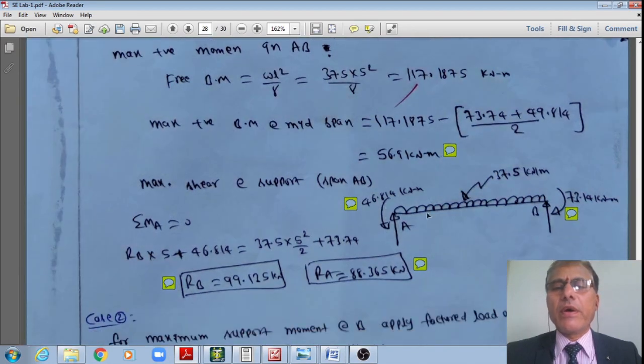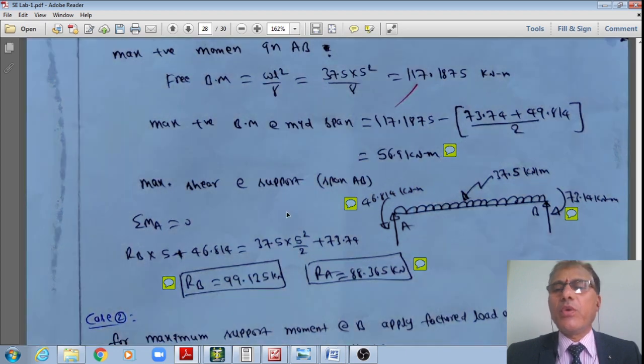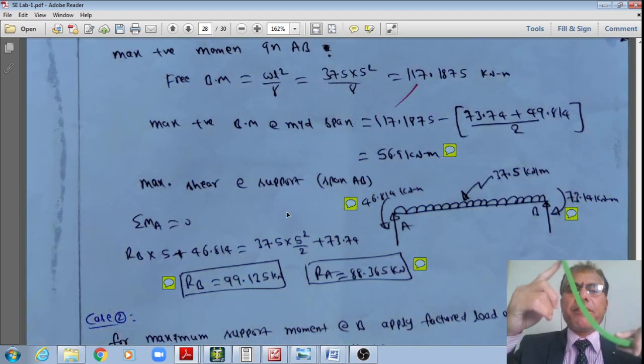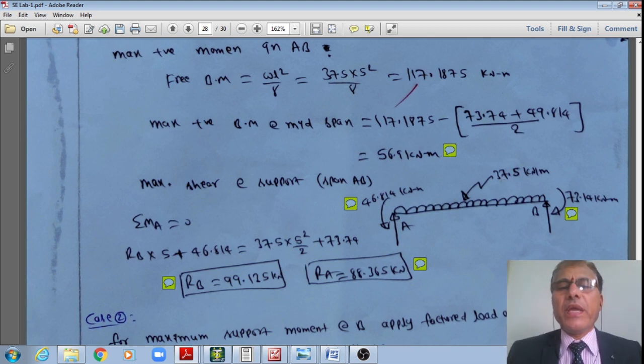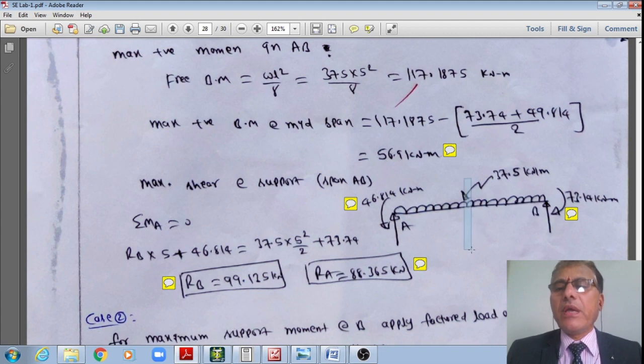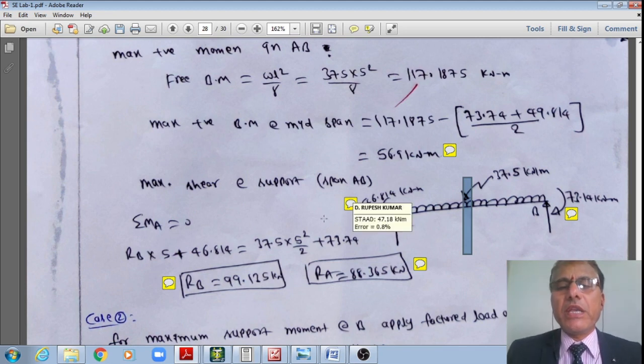Subjected to this loading, in order to get the shear force or support reaction, what I'll do is take the sum of the moments about joint A equal to 0. Therefore, RB multiplied by 5 plus the couple at joint A, fixed moment 46.184, which are both anti-clockwise couples, is equal to the sum of the clockwise couples: 37.5 constant multiplied by 5, concentrated at a distance of 5 by 2, and the clockwise couple at joint B, 73.74.